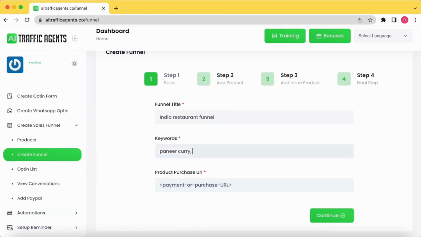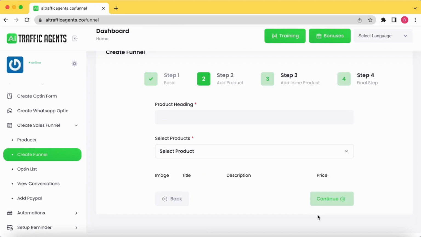And if you want to add more options, you can add those keywords for which you want this particular funnel to get triggered for that particular product. So make sure you are adding your URL here, the purchase URL. You can even add the URL for on which you have enlisted paneer curry. So for example, it's on your e-commerce site, and if you want the buyer to visit that particular page for that particular product, then you simply have to add that URL here and click on the continue button. So this is just text for understanding. Let's say I want to add paneer, my website name.com/paneer.